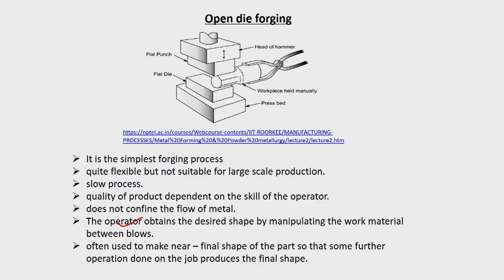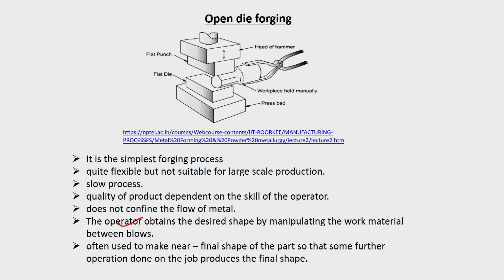Here, because there is no shaped die cavity, the metal flow is not confined; it is free. It is open to move the way where minimum resistance is there. That is another advantage. The operator obtains the desired shape by manipulating the work material between the blows. It is like in an ironsmith shop, where after each heating he will rotate it. For him it is a skill, so he knows how to do it.